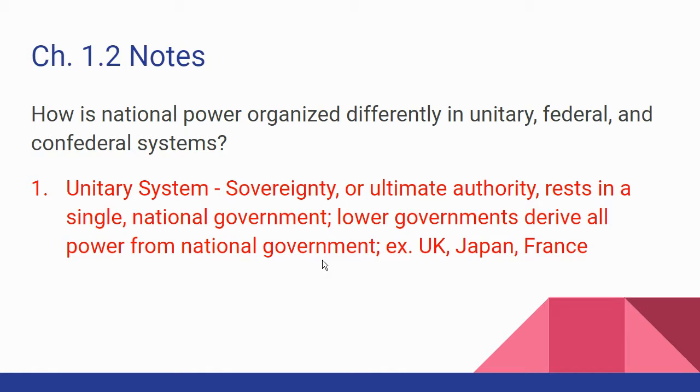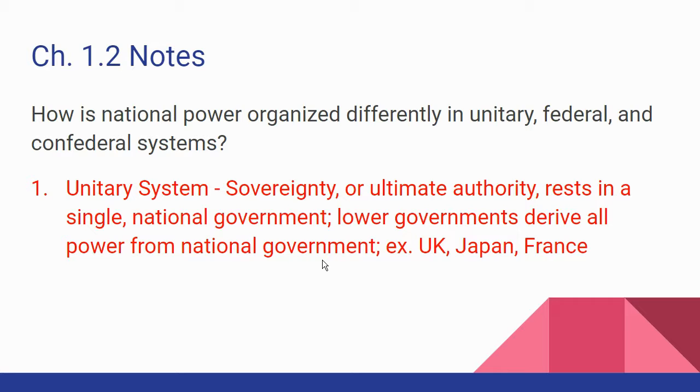A good example would be the United Kingdom or Japan or France. In fact, most republics or representative democracies in the world have a unitary system where you have a very powerful central government. And you may have state and local governments, or what we would think of as state and local governments, but those lower level governments only have power that the national level government gives them, okay? And so the national government has all power.